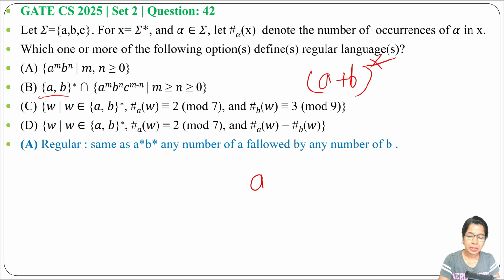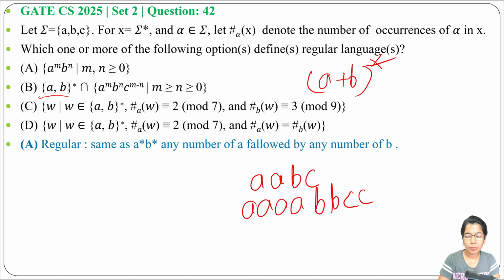Like suppose aabc: there is 1 c, 2 a's, 1 b, so 2 minus 1 is 1. Suppose 4 a's and 2 b's, then there will be 2 c's, 4 minus 2 is 2. And a DFA has no option to compare the number of a's and b's and store their difference. Hence this language is not regular.